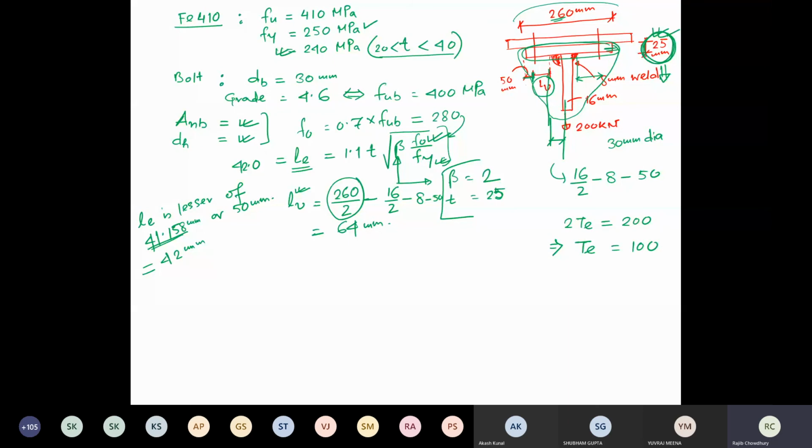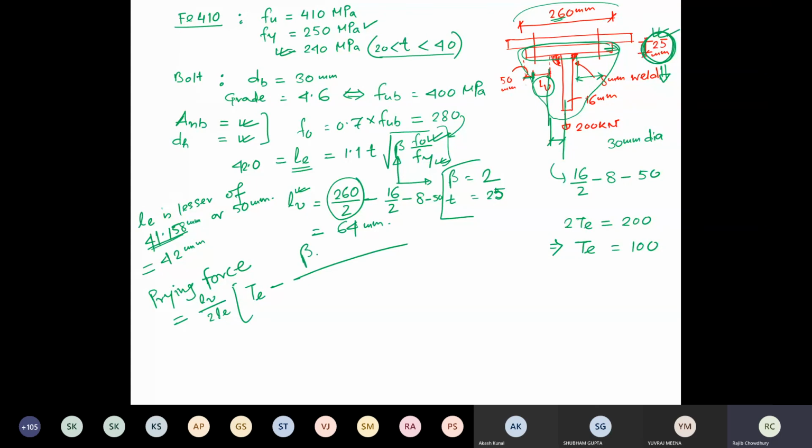So once this is done, then you calculate the prying force. You can take that prying force formula altogether: LV by 2LE, TE minus beta.